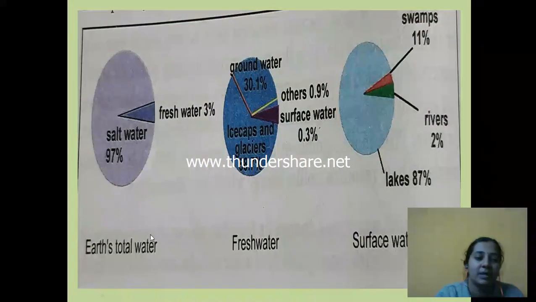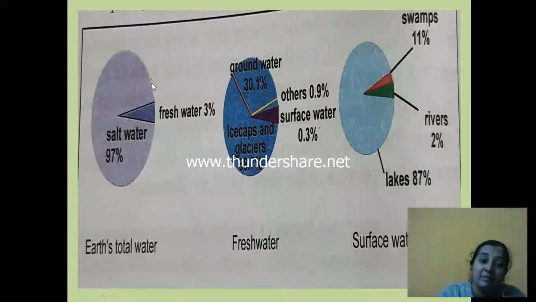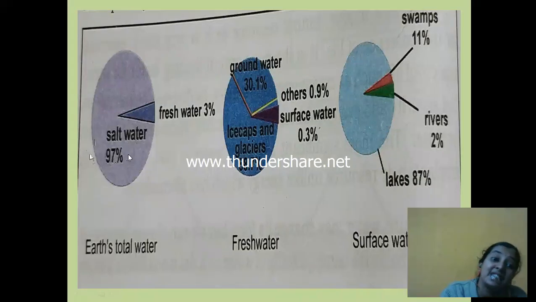Of Earth's total water, in case of 100%, 97% is salt water. Can you drink salt water? No, we can't, right? It's very salty.